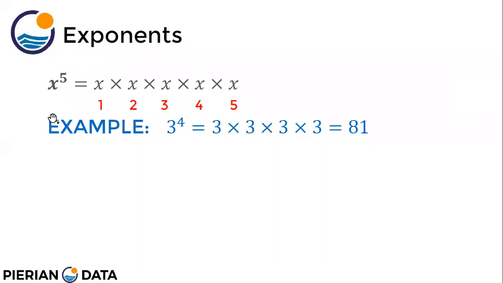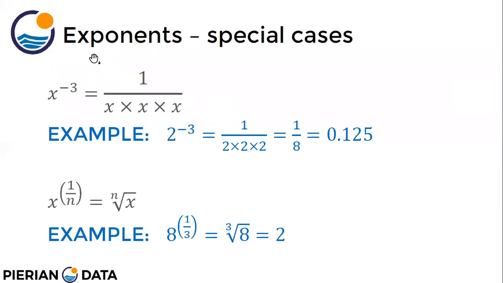So x to the power 5 means multiply x by x 5 times. If you see 3 to the power 4, that means 3 multiplied by 3 4 times. This we have seen in our elementary schools. Right. Next is exponents. In a special case where the power is negative, x raised to the power of minus 3, minus means reciprocal. So you multiply x by x 3 times and take the reciprocal, 1 by that. If the power is negative, you do the multiplication in the denominator. 2 raised to the power minus 3 means 1 upon 2 into 2 into 2, right?